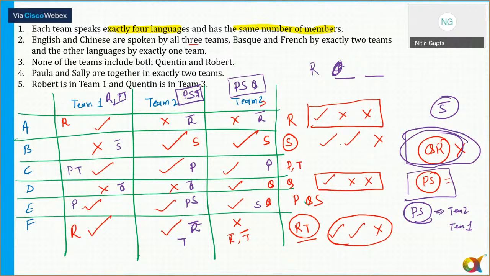So any doubts to anyone? And now this set is completed. So in team 1, RPT, in team 2, PST, and in team 3, it is PSQ. But it was not a difficult one. It could have been done easily. It will not take too much time. So can we move to the questions now? Please respond, all of you. If the second set is clear, can we move to the questions now?